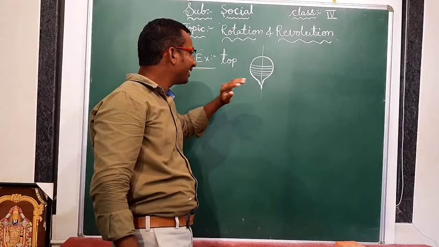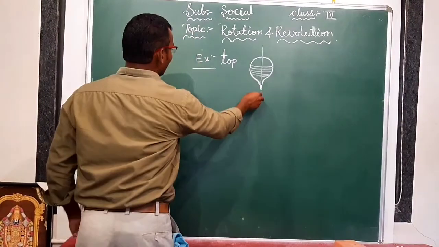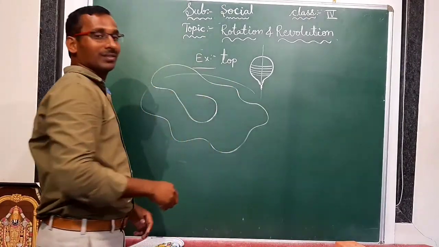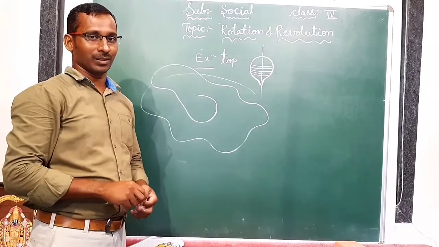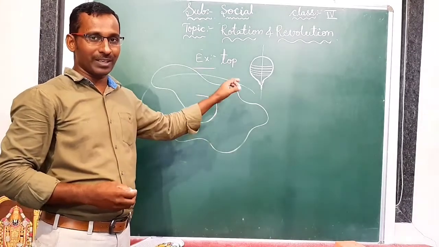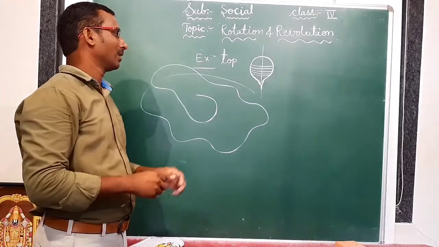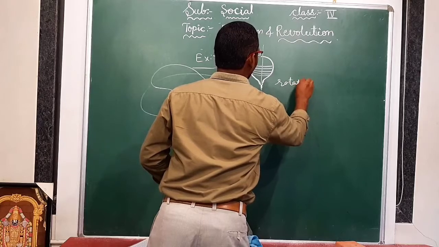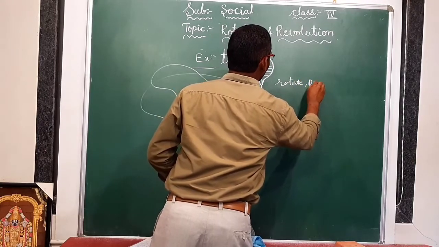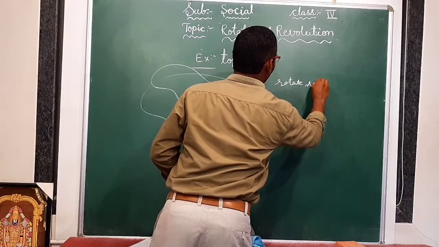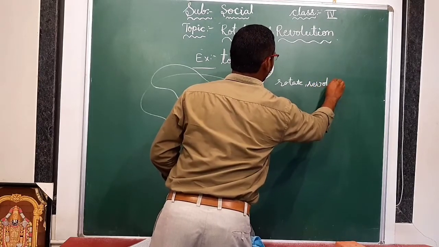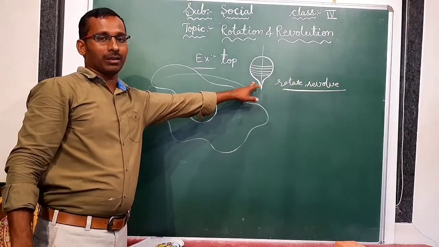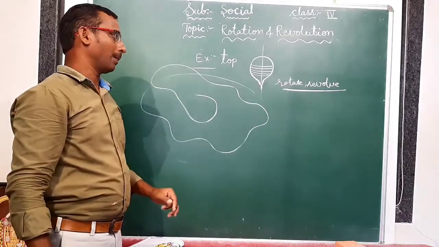Is it clear? And in the same way, it is revolving on the floor like this, like this, like this. Is it clear or not? Have you played with a top? Yes. So here what is there? Rotating and revolving. Both are happening. These two things are happening in the spinning top.